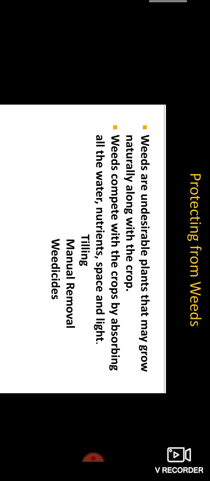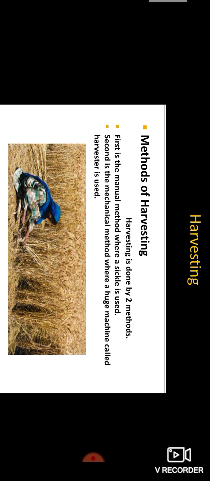So how do we remove the weeds? Weeding. Yes, using tilling, then manual removal, then adding weedicides. Weedicides help to control the weeds. Okay, dears, the next step is harvesting. Methods of harvesting. This is the final stage of farming.